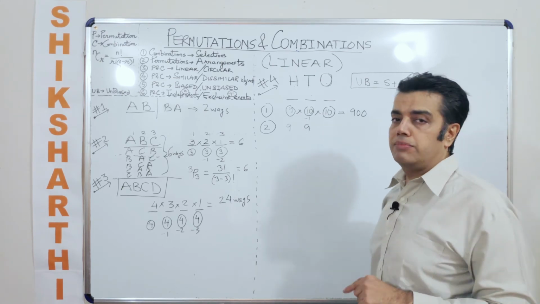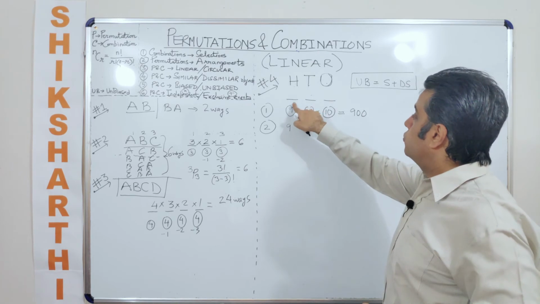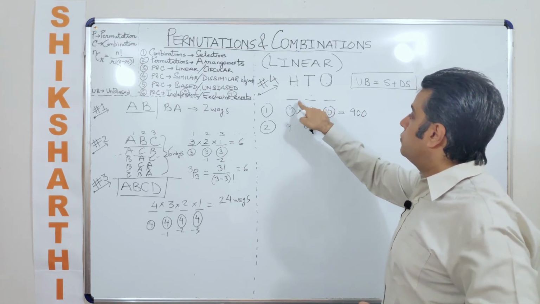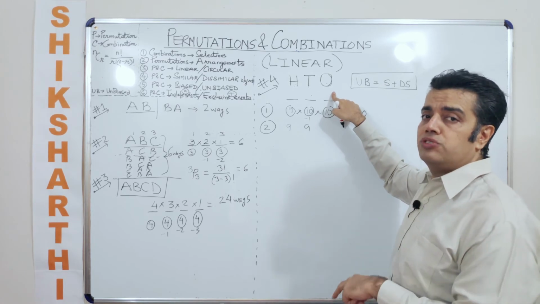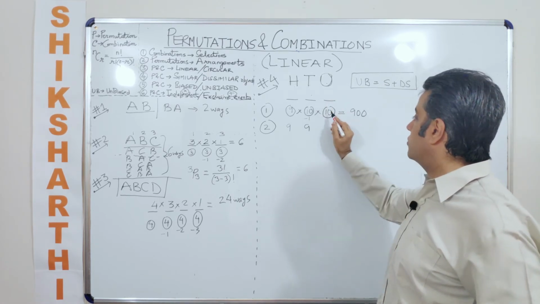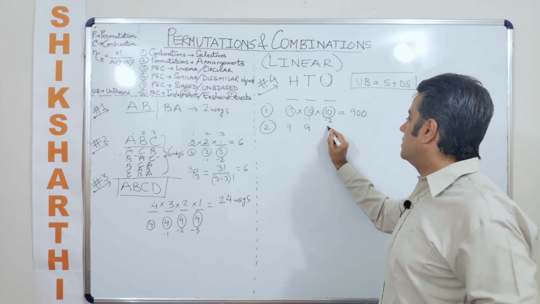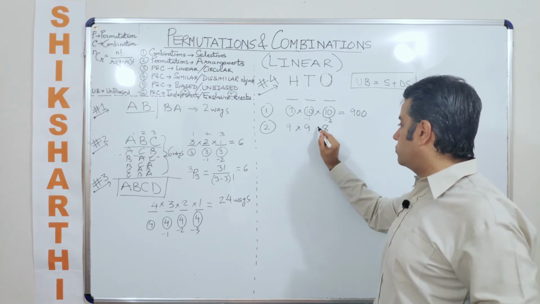So you are left with 9 possibilities. And then the 2 digits that you have used in the first 2 places cannot be used in the ones place. So subtracting 2 from here, you get 8 possibilities. What is the total number?